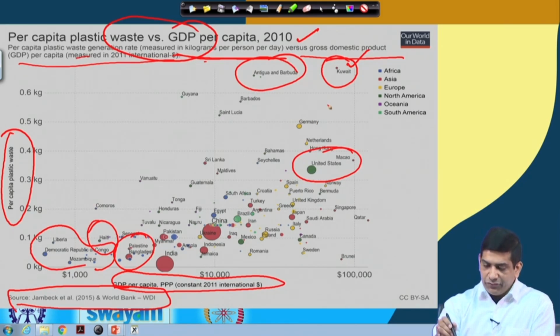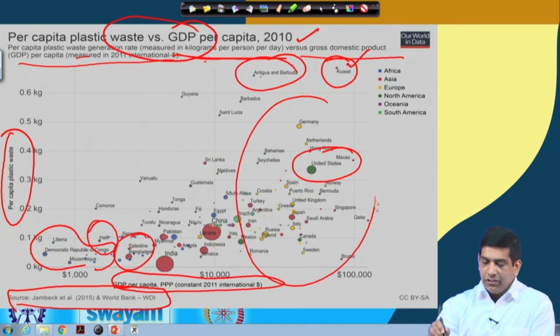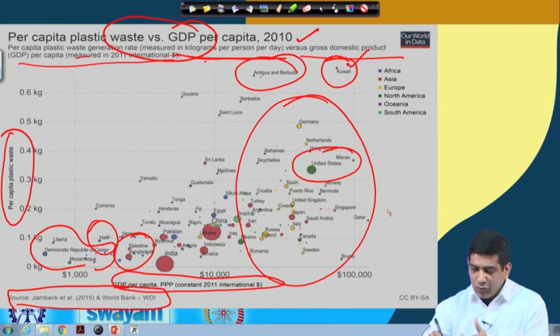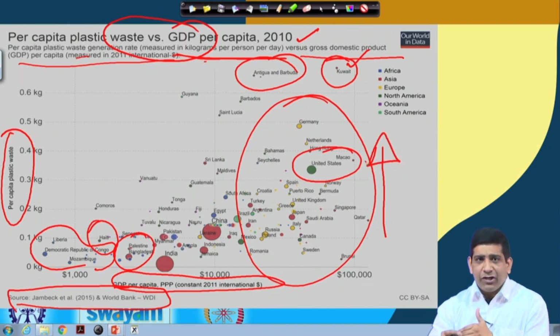So these are rich countries. Rich countries are right here actually. Most of the rich countries are showing up over here, and as you can see, many of these rich countries, it's a beautiful graph actually. As you go up, you see that many of these countries are rich, but there are some countries which have programs in place which help in producing less plastic waste.